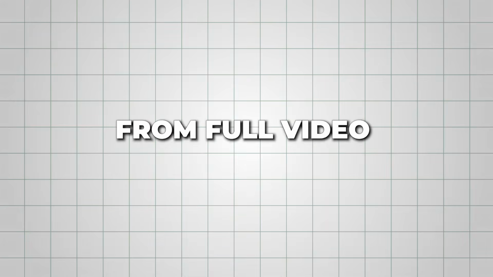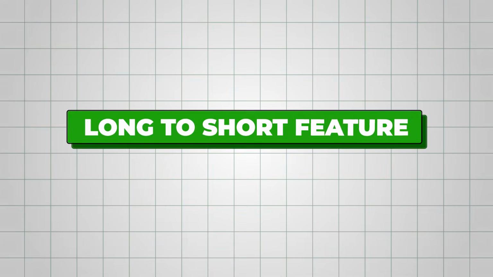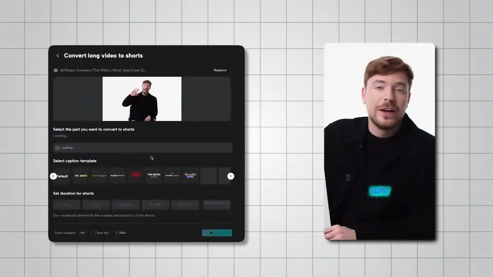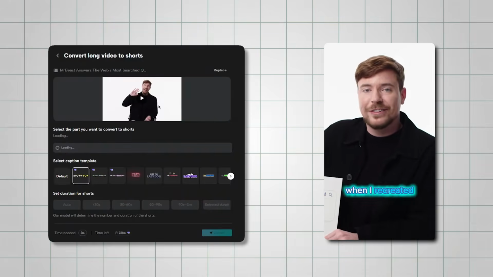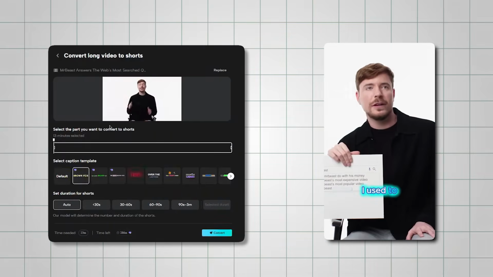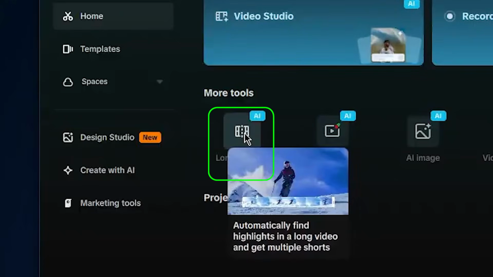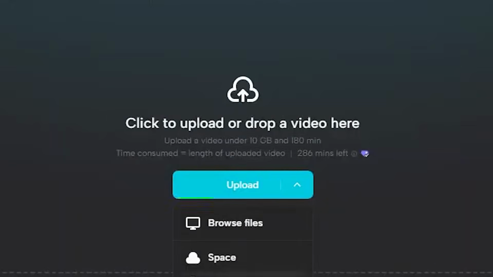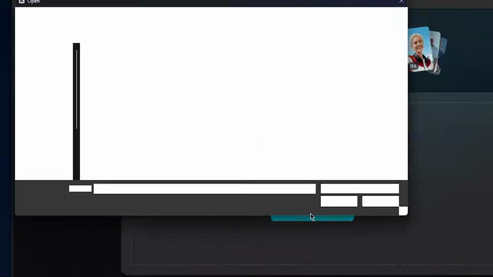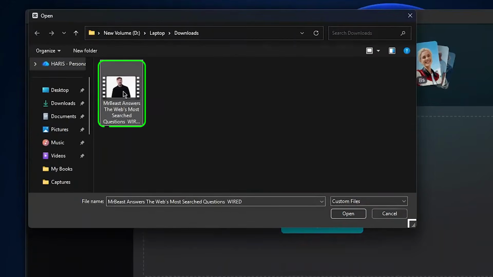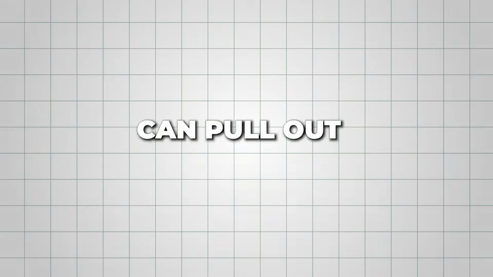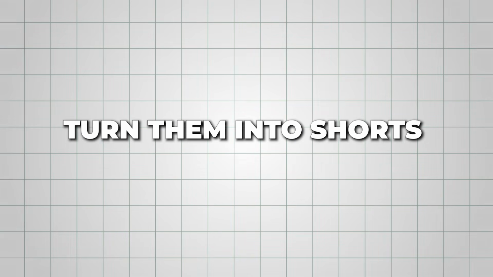Now let's test the long videos to shorts feature, which is basically CapCut's AI clipping tool for turning long-form content into short videos automatically. From the homepage, click on Long Videos to Shorts. Once you're inside, upload the video you want to repurpose. For this example, let's take a Mr. Beast-style video to see how well CapCut can pull out engaging moments and turn them into shorts.